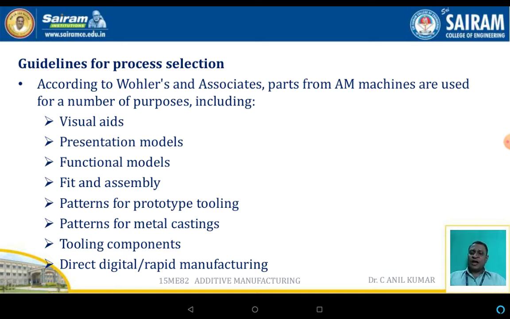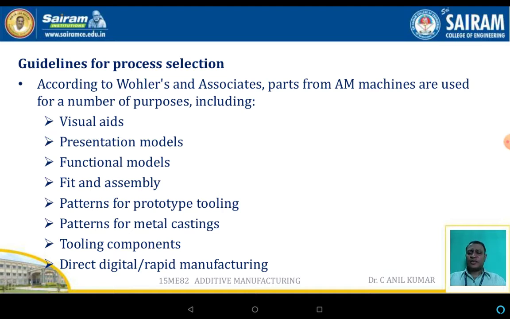According to Wohlers and Associates, the parts fabricated in additive manufacturing machines are used for a number of purposes, which include visual aids, presentation models, functional models, fits and assemblies, patterns for prototype tooling, patterns for metal casting, tooling components, direct digital manufacturing, as well as rapid manufacturing.